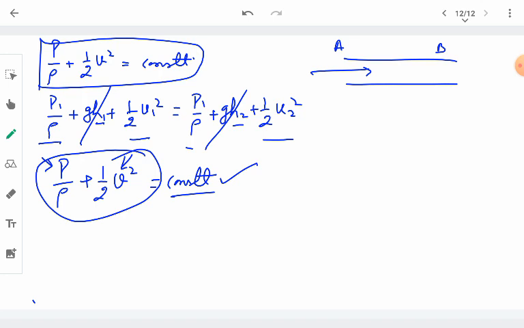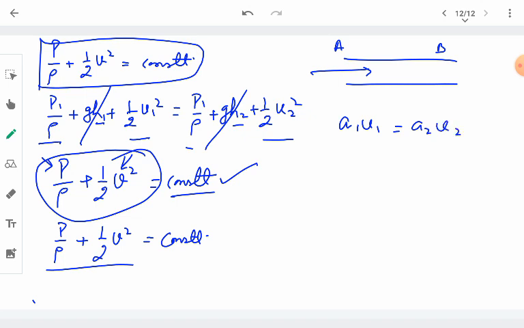For example, if pressure is increased, then this term will become larger, so the velocity should decrease. Velocity will decrease, only then the sum of the two will remain constant. Or in other words, if liquid flows faster at any point, at that point the pressure will decrease. This also comes from the equation of continuity, A1 V1 equal to A2 V2.